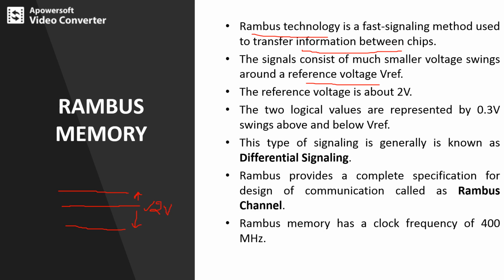The two logical values are represented by a 0.3 volt swing above as well as below the reference. So this is 0.3 volts above, and once again, below the reference is also 0.3 volts.